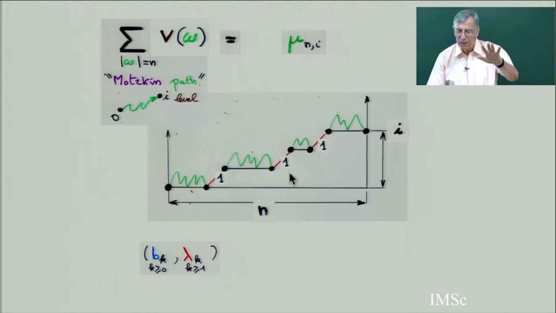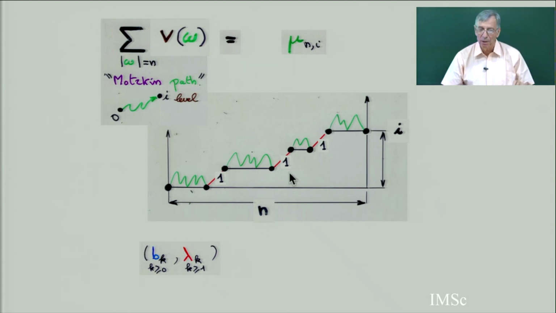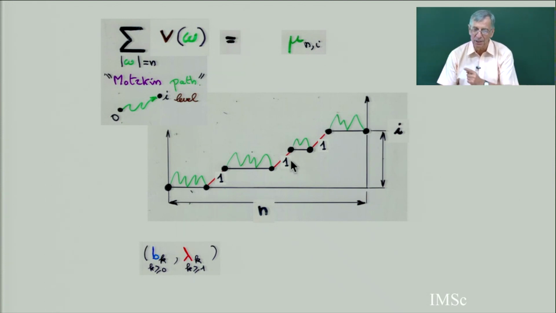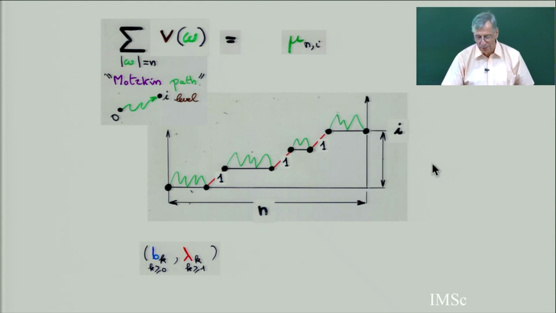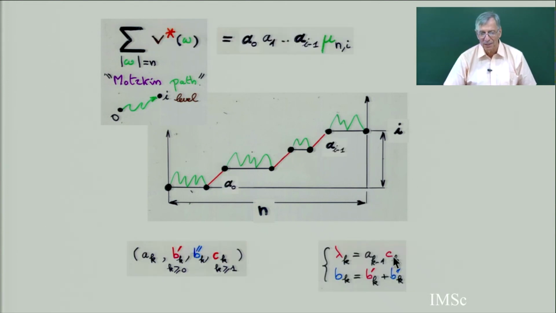But you guess that of the 5 orthogonal Sheffer polynomials, I am going to work with the Laguerre history. In the Laguerre history, I split the weight everywhere, but here I have to be careful, because these steps don't have an equivalent southeast step. So when I split the weight like this, lambda k equals a k minus 1 times c k, the star weight means I put the weight everywhere on the 4 possible steps of the Laguerre history: when I go up, when I have a blue step, a red step, and when I go down.